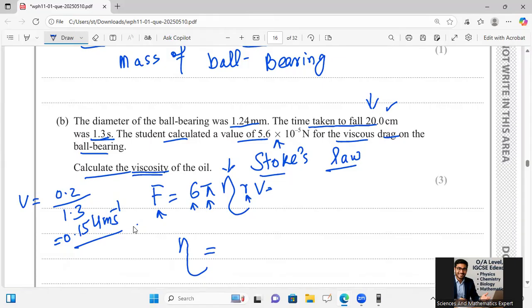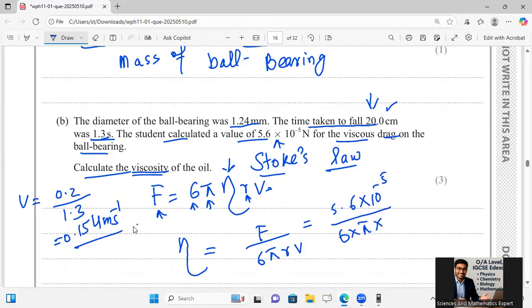So first of all, I'm making eta the subject. Eta is F divided by 6 pi r v. And then F is equal to 5.6 multiply 10 raised to the minus 5, divided by 6 multiply pi multiply r.